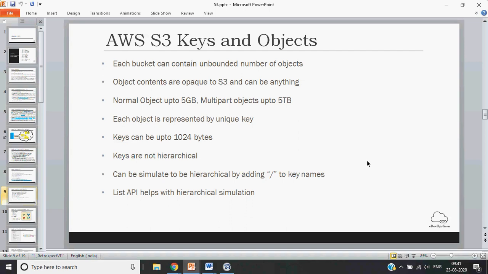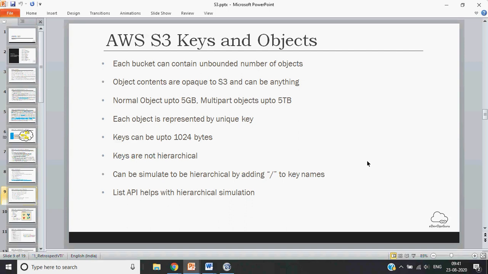So keys can be of 1024 bytes. This could be the size. Keys are not hierarchical, since it's a hash map, so it has a flat structure. It can be simulated to be hierarchical, though.